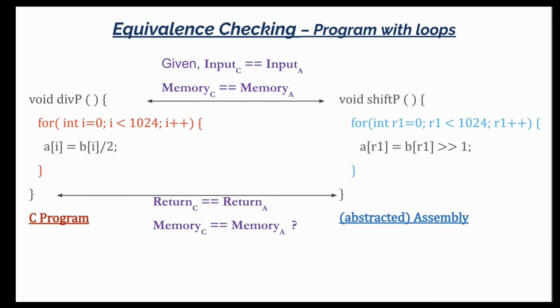The proof will basically try to identify a lockstep execution of the two programs such that whenever one program executes one step, the other program executes the corresponding step. These correlated locksteps in the two programs need to be identified such that it remains possible to relate the two machine states at all times, including the time when the two programs exit. For example, in this pair of programs, one iteration of the C program may be correlated in lockstep execution with one iteration of the assembly program. When I say one iteration of the assembly program, I mean one iteration of the assembly program's loop, and similarly the C program's loop.